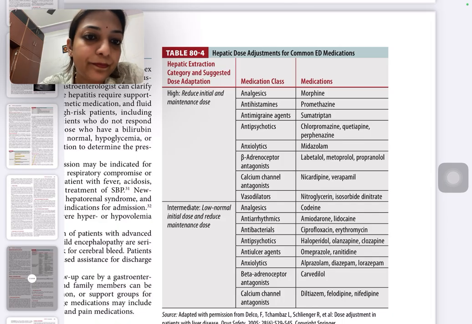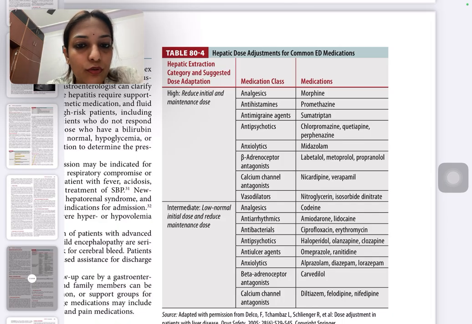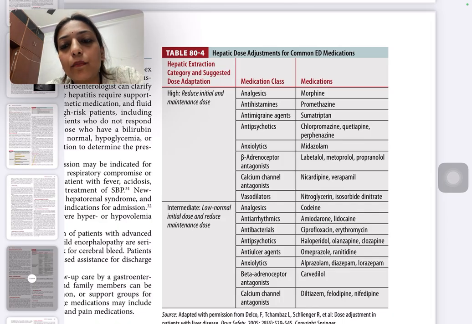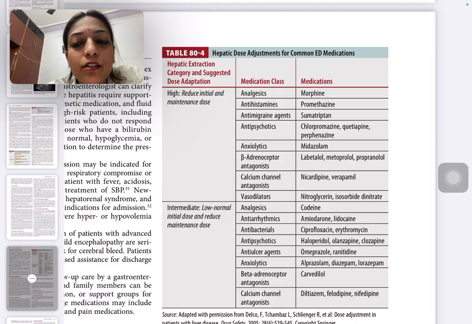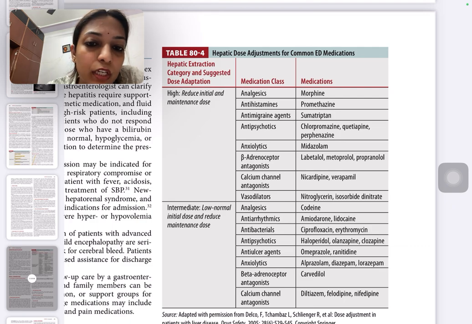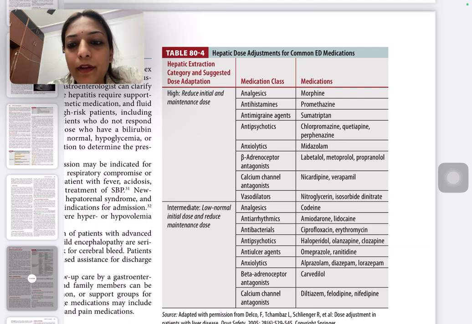Analgesics, morphine: reduce initial and maintenance dose. Then promethazine, sumatriptan, not very commonly used. Anxiolytics, midazolam: we have to reduce initial as well as maintenance dose. Labetalol, again the same. Calcium channel blocker, nicardipine: reduce initial and maintenance dose. NTG, nitroglycerin and isosorbide dinitrate: we have to reduce the initial and maintenance dose.